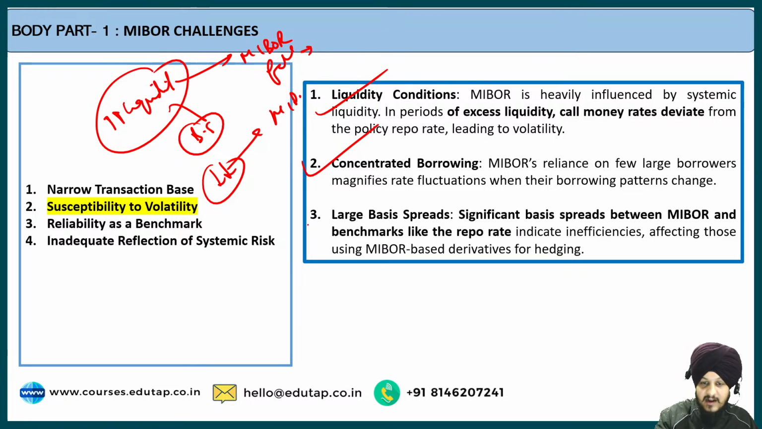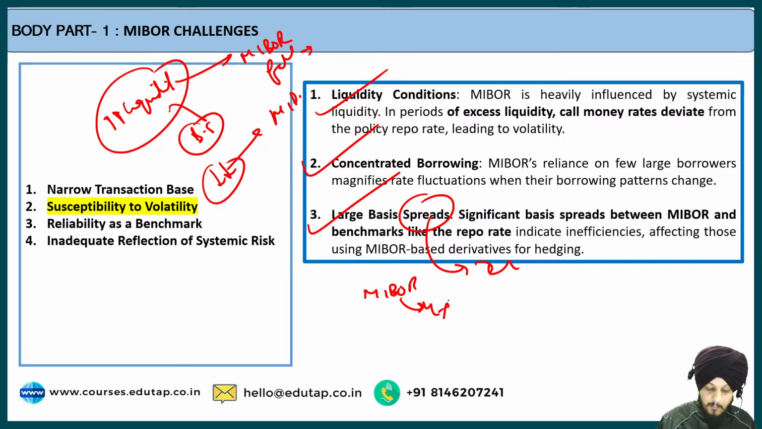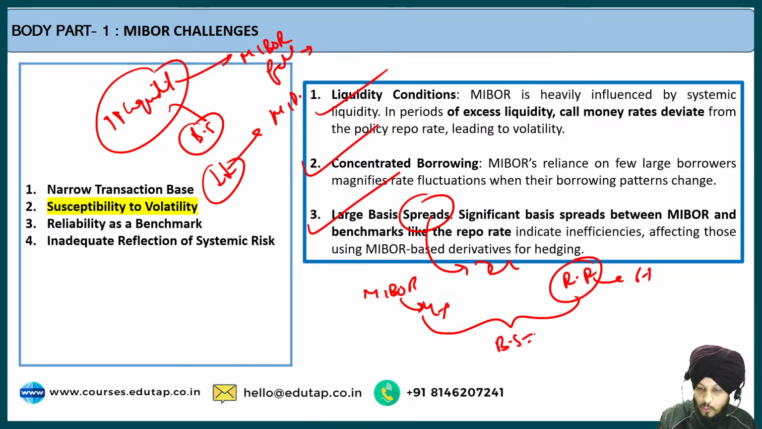The last point is regarding the large basis spread. What do you mean by spread? Spread is nothing but the difference between two interest rates. Now imagine that the MIBOR in the market is 4%, and let us say the repo rate in the market is 6%. Fine. So what is the basis spread? In this case, the basis spread is going to be 2% only.